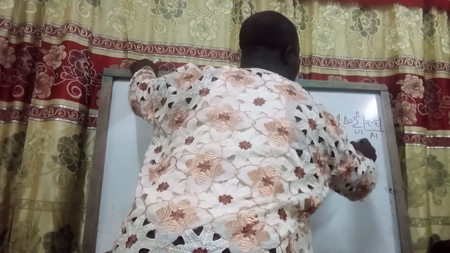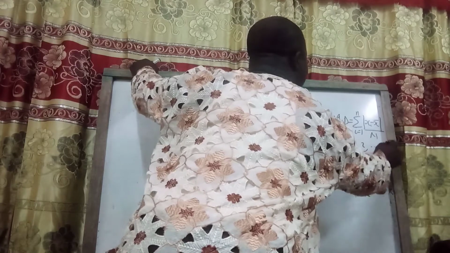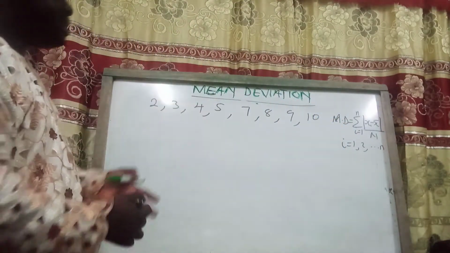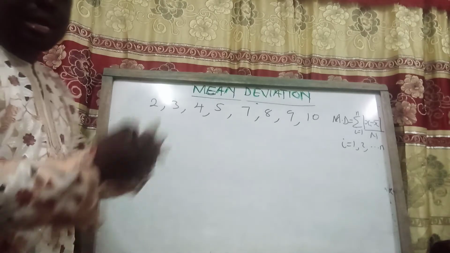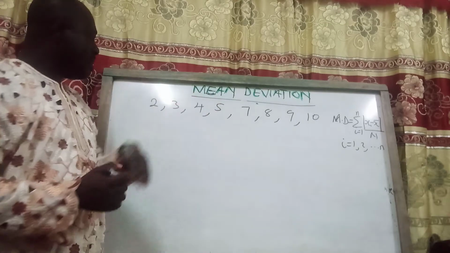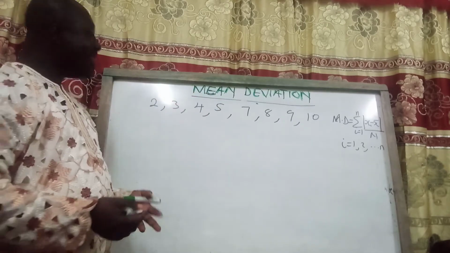The i starts from 1, 2, up to n. That's the first element, the second element, up to the nth element. So if that's the case, we need to find the mean. How do we find the mean?